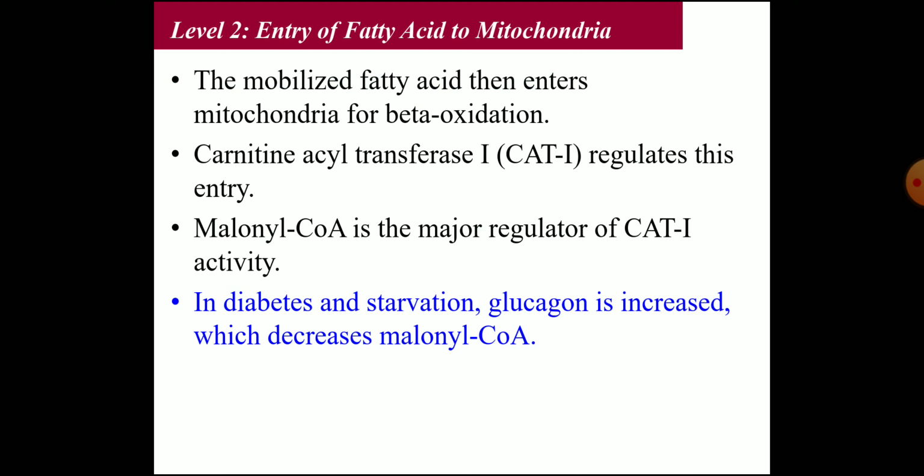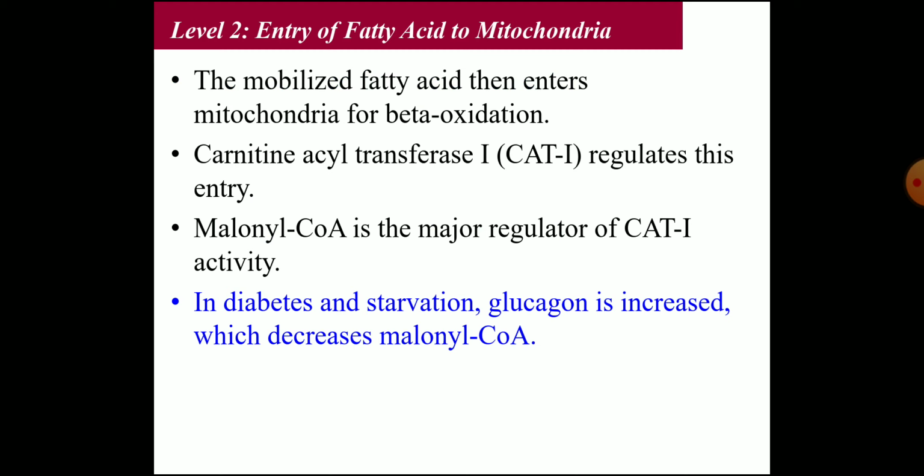The second level is the entry of fatty acids into the mitochondria. That is the level where the regulation occurs. The mobilized fatty acid then enters the mitochondria for beta oxidation. So carnitine acyltransferase 1, that is CAT1, regulates this entry. Malonyl coenzyme A is the major regulator of CAT1 activity.